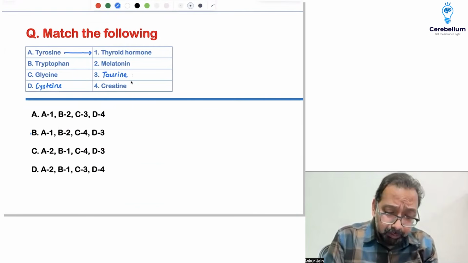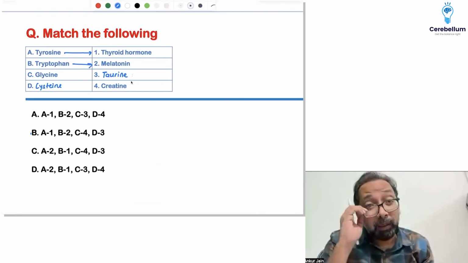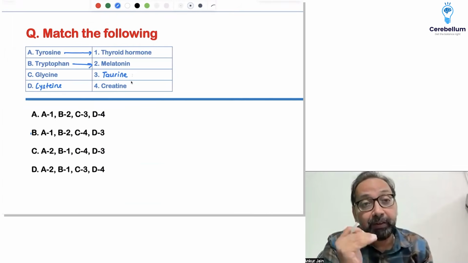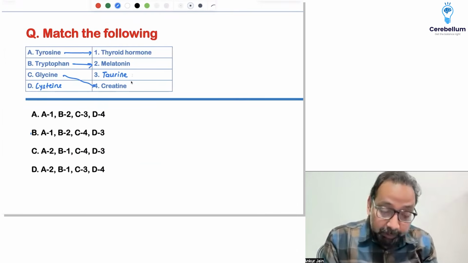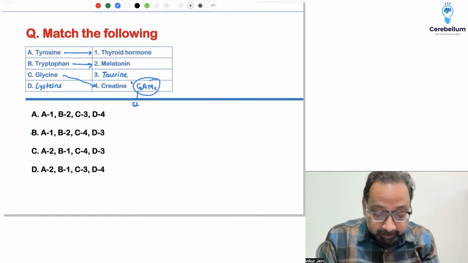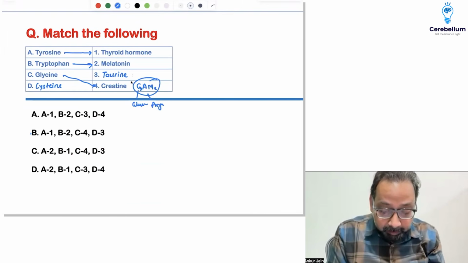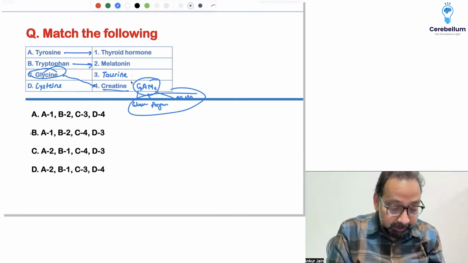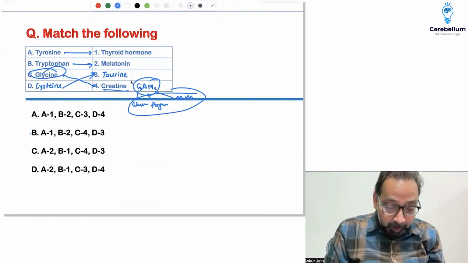Tyrosine is the precursor for thyroid hormone. Tryptophan has several fates: 60 milligrams of tryptophan give rise to 1 milligram of niacin. Tryptophan also goes to serotonin, then to melatonin. Glycine is used in creatine; the mnemonic is "game create karo, bajana nahi hai, create karna hai": glycine, arginine, and methionine make creatine. Glycine is there, and cysteine gives taurine.